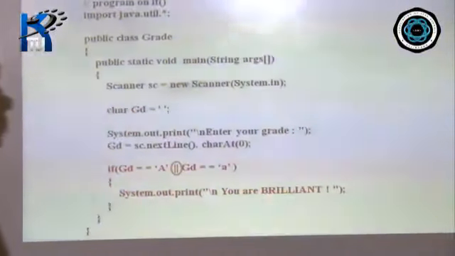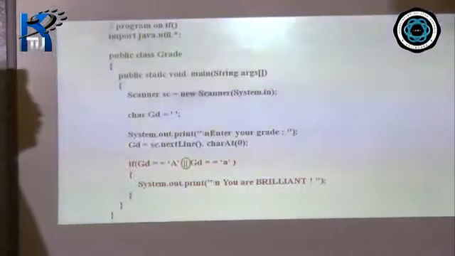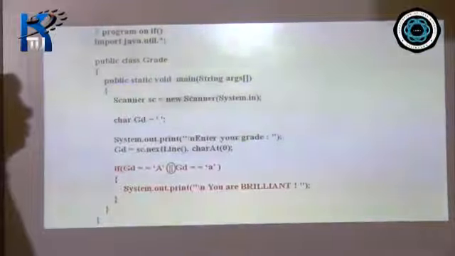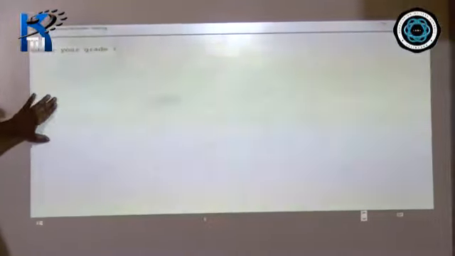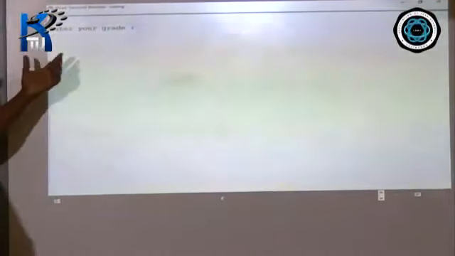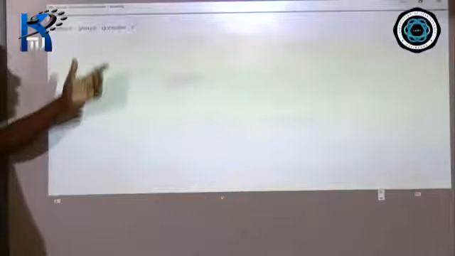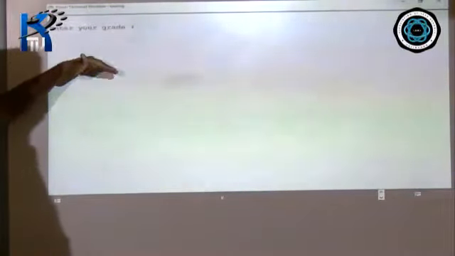I have executed this program in BlueJ. Most of you will be using BlueJ in your school. When you execute, this is what you get in the BlueJ terminal window. Remember, in the first line of your program we had given enter your grade. This is the statement that the user sees on the terminal window, so he or she knows that we have to enter the grade.